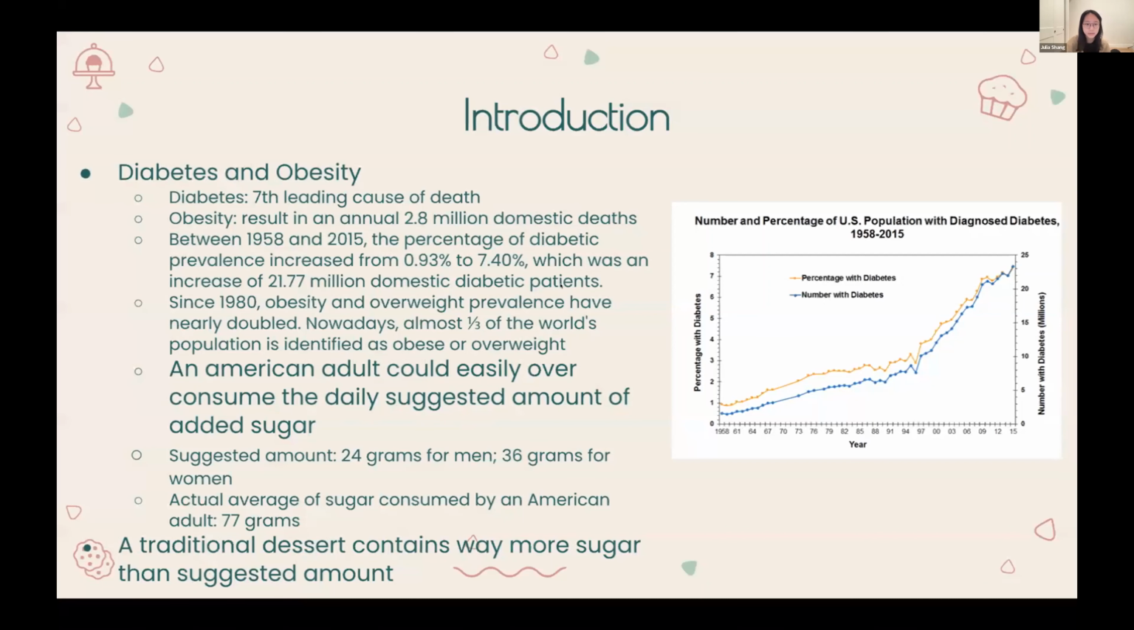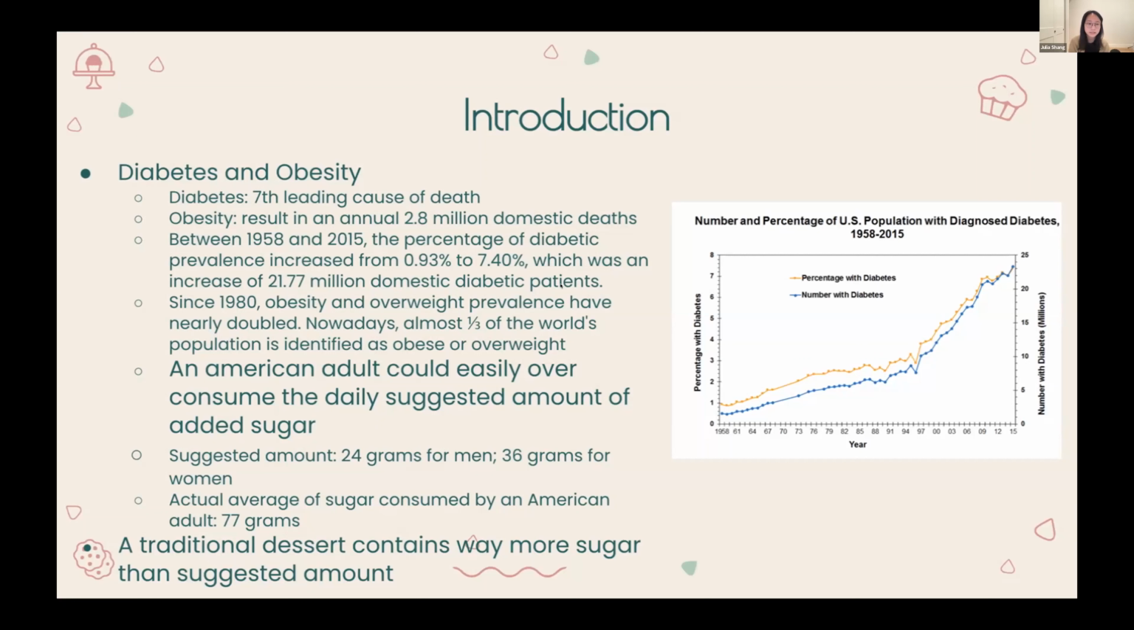Both diseases require dietary constraints, especially in limitation on consuming added sugar. The daily suggested sugar intake is 24 grams for males and 36 grams for females, but the average daily sugar consumption already reached 77 grams for adults in 2016.